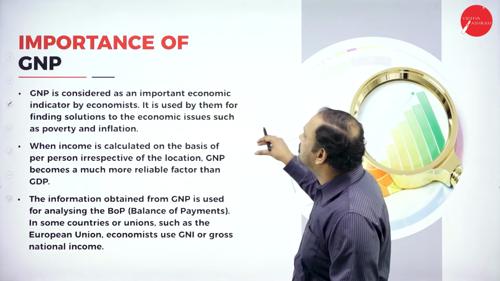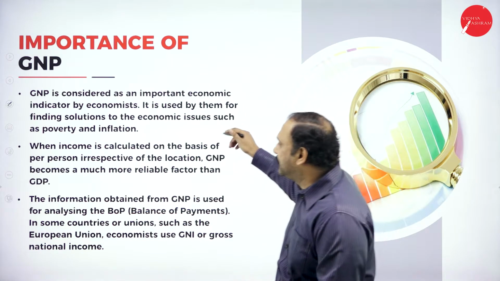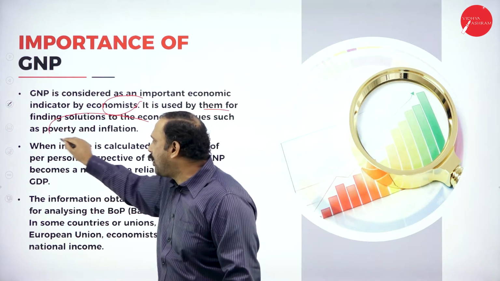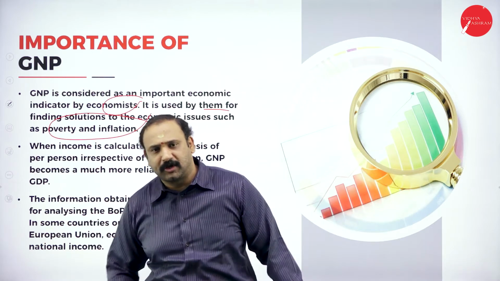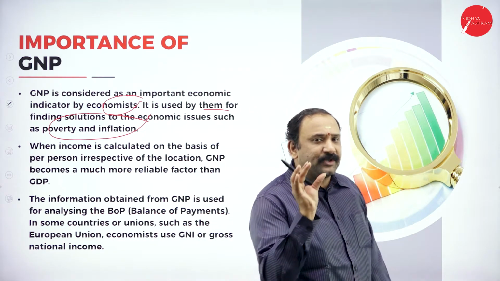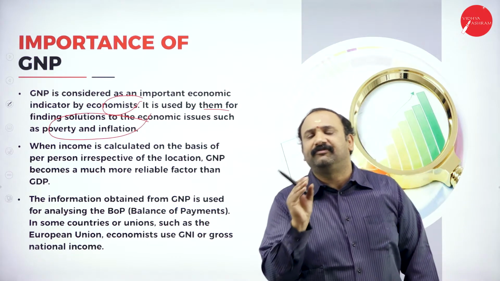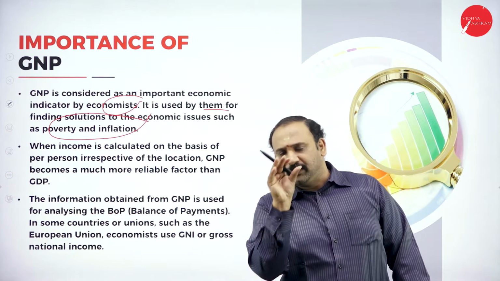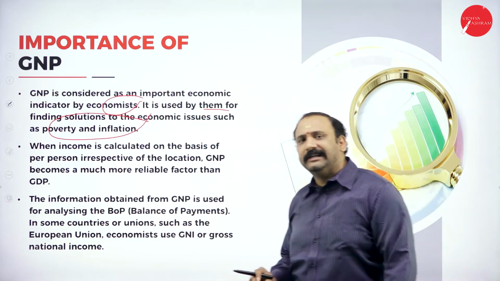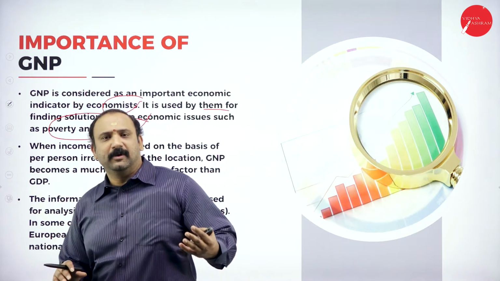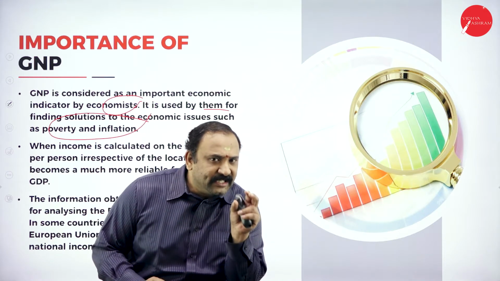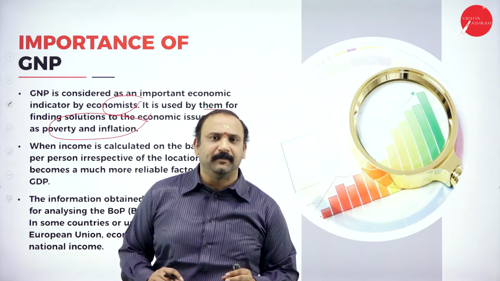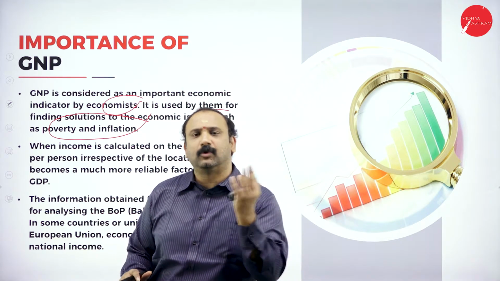Now, GNP is considered to be an important indicator by the economists. It is used by them to find solutions to economic issues such as poverty and inflation. Before I start talking about poverty and inflation, there was a time in India when we suffered a lot, especially during the time periods of 1929, the 1930s, and during the Second World War, where India was completely gone into a depression because of the famine, because of the poverty and other factors. Now India is supposed to be a growing spot for a global hub and development. It has become a sunshine spot, I would say, in terms of growth and development.